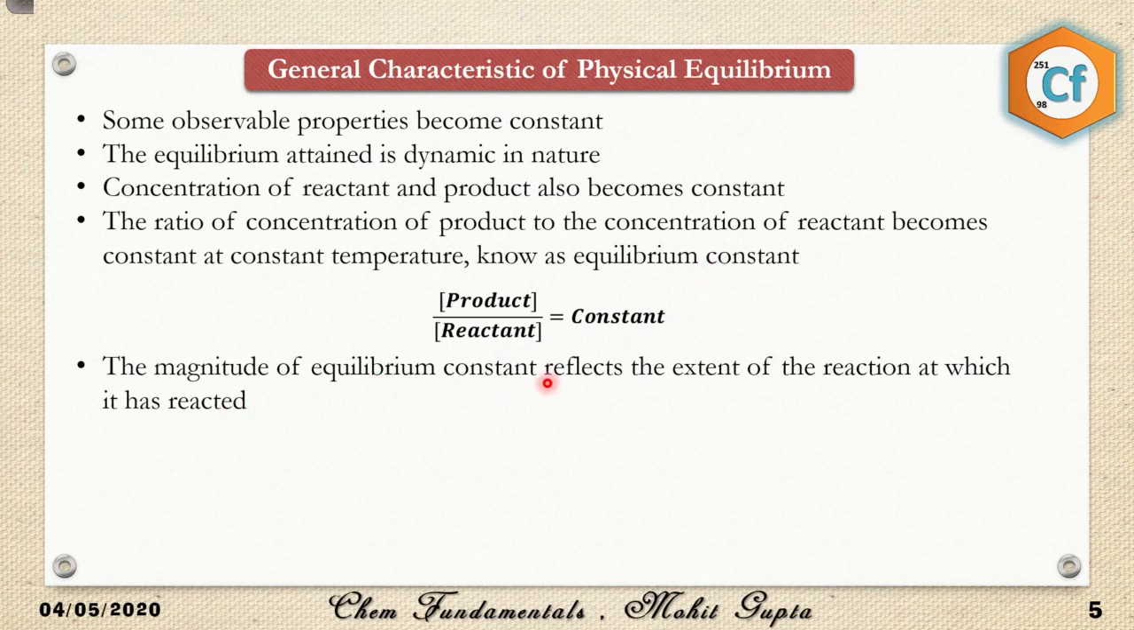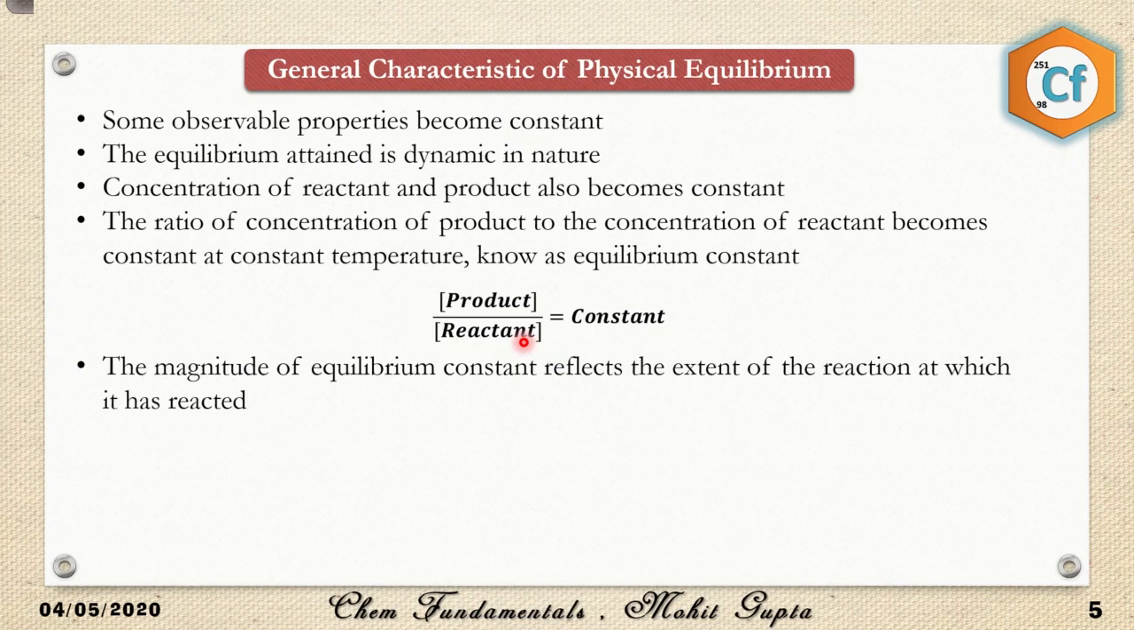The magnitude of the equilibrium constant reflects the extent of the reaction to which it has reached. So whatever constant value we get, we can find out the extent of the reaction, whether the reaction is in the very starting state, whether it is midway, or it is about to complete. If the value of the equilibrium constant is high, it means that product is in maximum amount, which means the reaction is about to complete. However, if the value of the constant is very low, like 10 to the minus 4 or 10 to the minus 5, it means the reactant is in very high concentration.